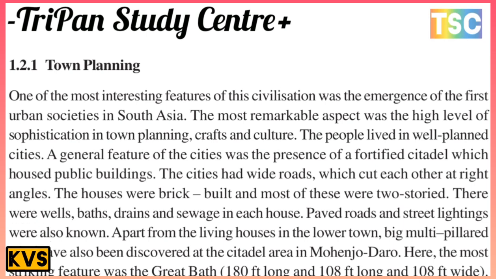The houses were brick-built and most of these were two-storied. There was a well, bath, drain and sewage in each house. This is a most important development in this time. The roads and streets were paved, and street lighting was also the norm.